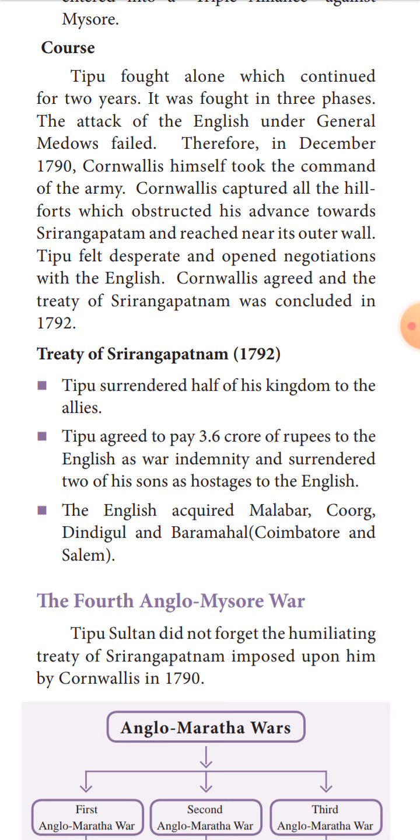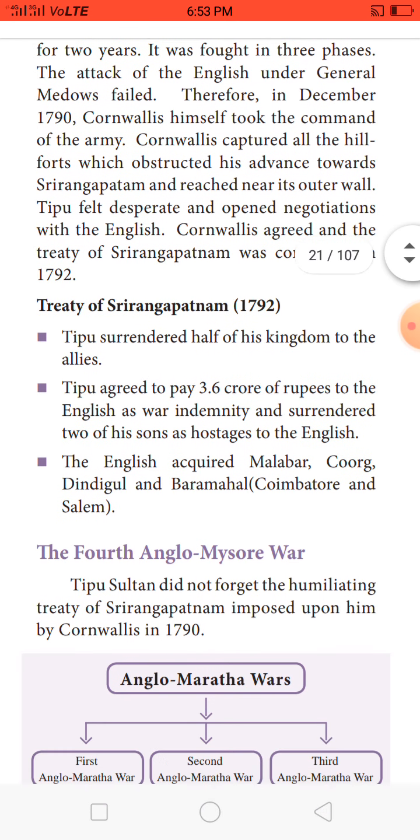Thus, the British got some areas like Malabar, Coorg, Dindigul, and Baramahal. Baramahal means Coimbatore and Salem. So this is the end of the third Anglo-Mysore War.